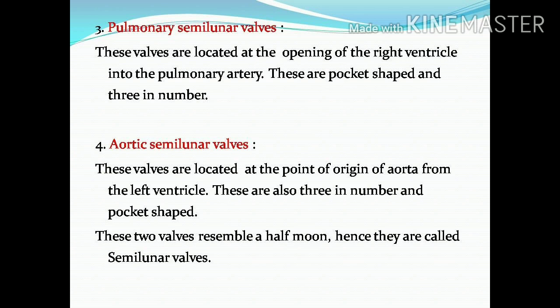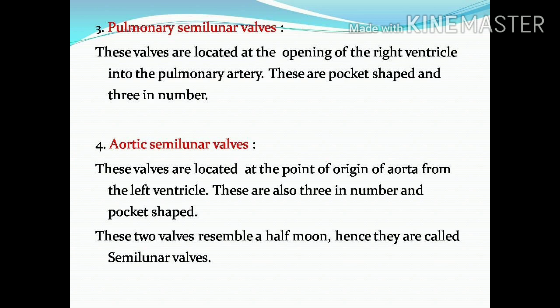These aortic semilunar valves are located at the point of origin of the aorta from the left ventricle. These are also three in number and pocket shaped. Here the aortic semilunar valve is present between the opening of the left ventricle and the aorta. It is also a half moon-like structure, also three in number. So when the oxygenated blood flows from left ventricle to aorta, this valve closes to avoid the backflow of blood from aorta to left ventricle.